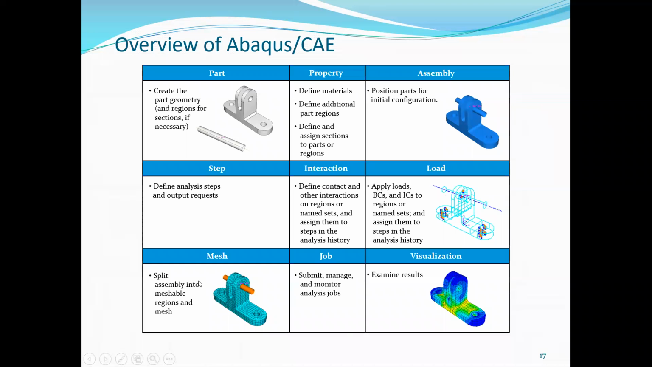Then next is the mesh module. Split the assembly into meshable regions and mesh it. Okay, so what is this split assembly into meshable regions? We are going to solve one problem, and in that we will understand it; we will perform the partitioning of the model. Okay, in the mesh module, we usually mesh the parts.